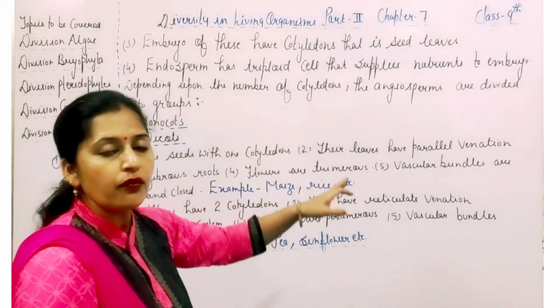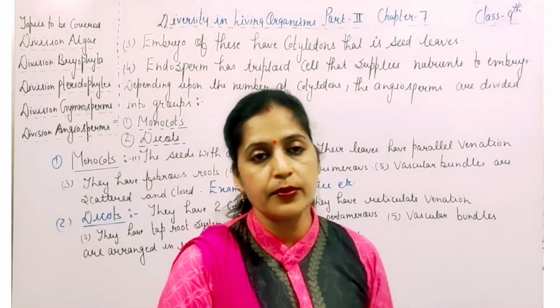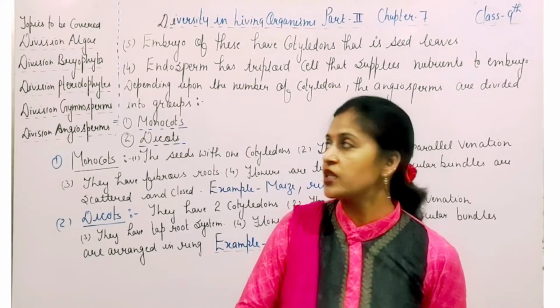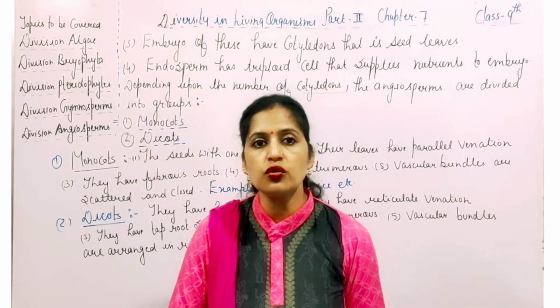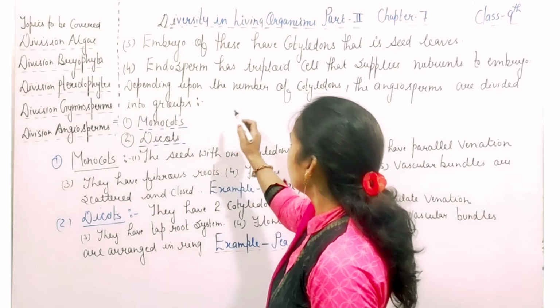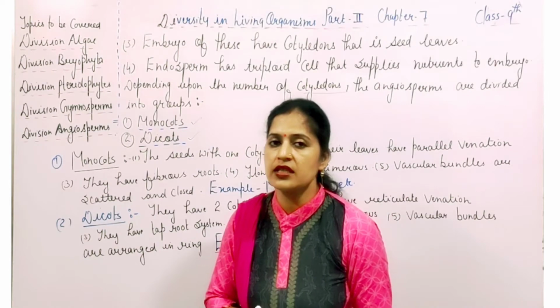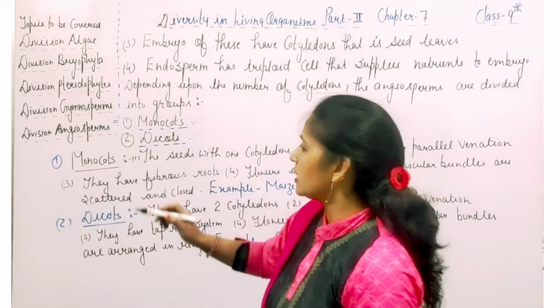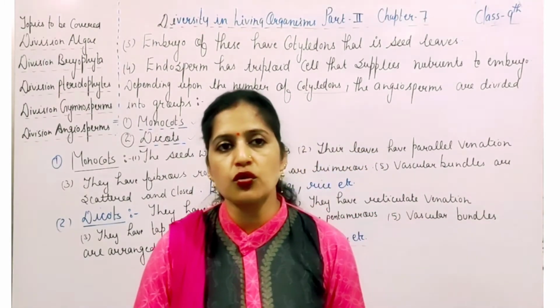Depending upon the number of cotyledons, the angiosperms are divided into two groups. दो groups हैं हमारे, कौन-कौन से, monocots and dicots. Let us discuss in detail about the monocots and the dicots. Monocots जो है, the name ही understood करवा रहा है.